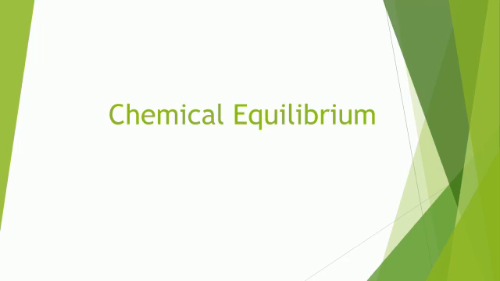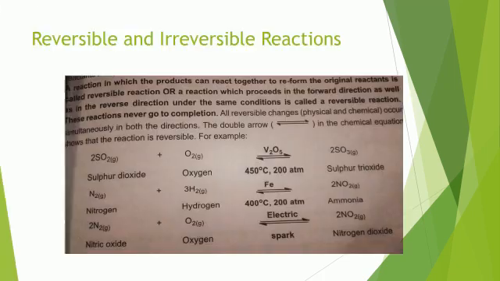Today's lecture is about chemical equilibrium. It is unit number 9. Reversible and irreversible reactions. Reversible reactions are those in which reactants combine together to produce the product, which again decompose into the reactants.